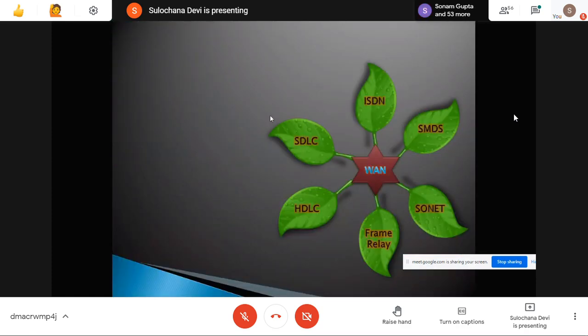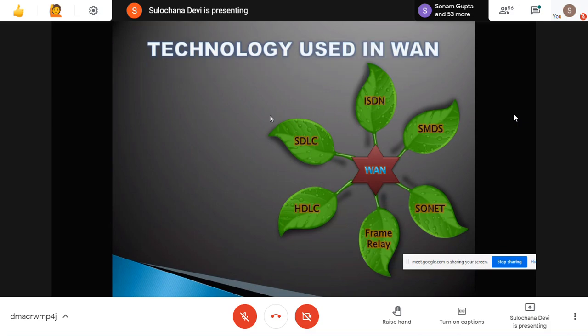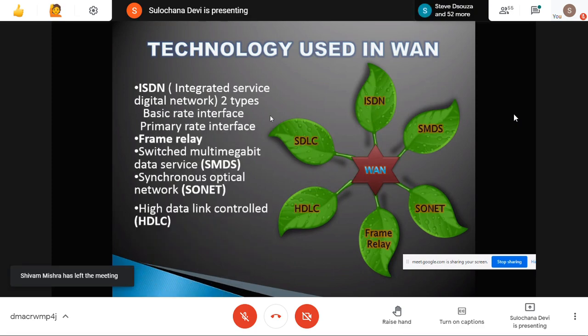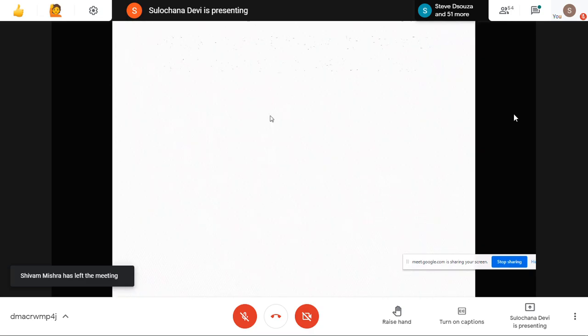So in the WAN, these are the different technologies which are used: ISDN, SMDC, SDLC, HDLC, SONET, frame relay. We don't have to study them, but we should just know these are the different techniques and technologies which are used by WAN. Okay.